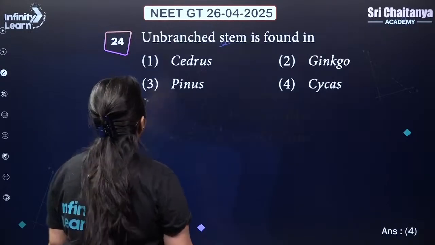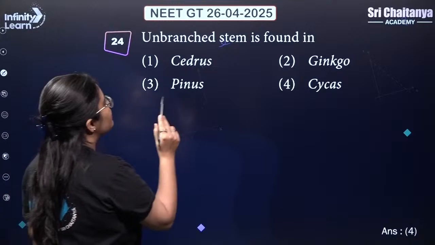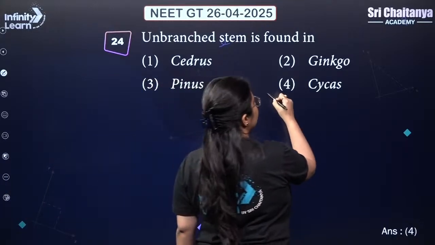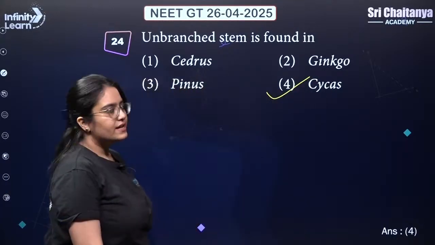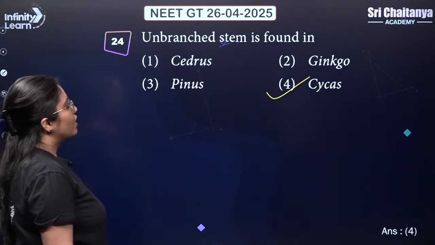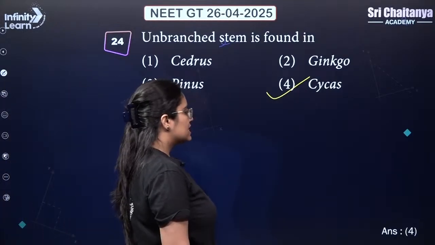Simple. Next. Unbranched stem is found in, very obvious answer, cycas. Right, guys? So unbranched stem is found in, answer is 4, cycas.